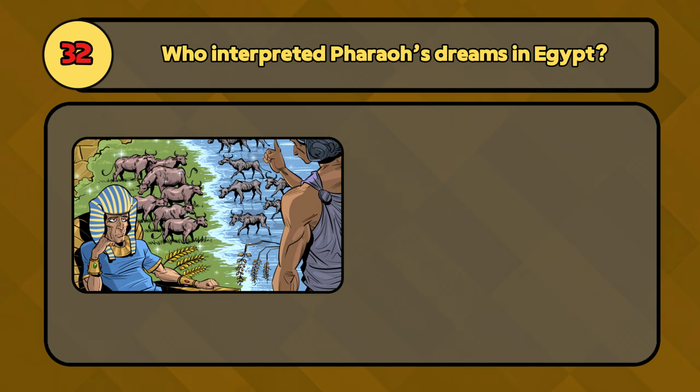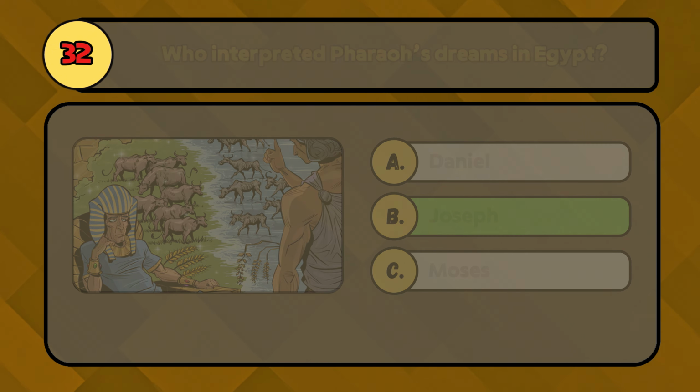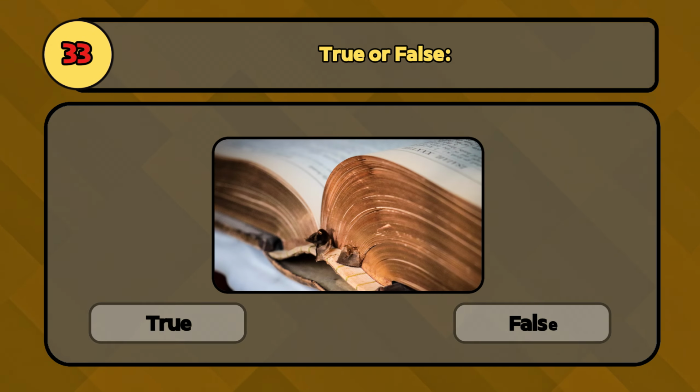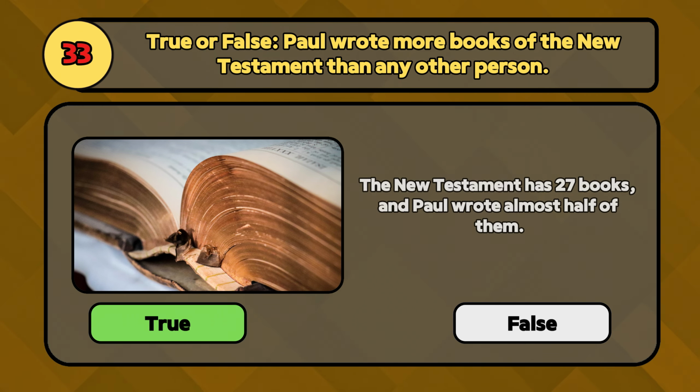Who interpreted Pharaoh's dreams in Egypt? Joseph was the one who interpreted Pharaoh's dreams in Egypt. True or false? Paul wrote more books of the New Testament than any other person. True, Paul wrote more than anyone else in the New Testament.